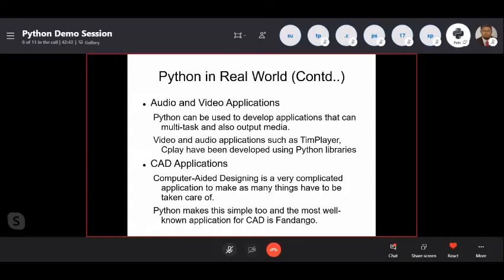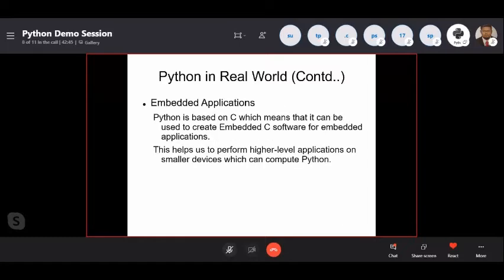Embedded applications: Python is based on C, I told you, right? So it can be used to create embedded C software for embedded applications. This helps to perform higher level applications on smaller devices which can compute Python. Hope you understand. We have an option to connect it with C. We can do the programming with CPython, so we can create embedded C software applications.